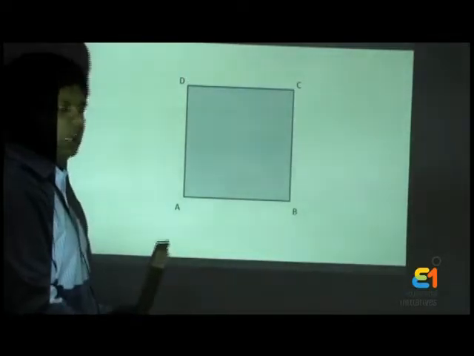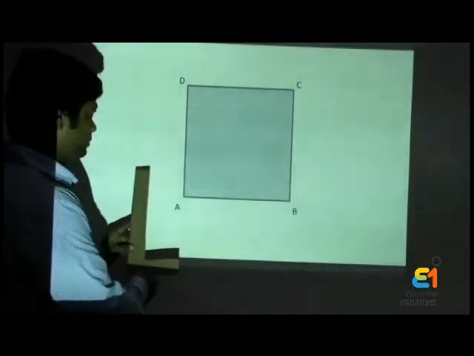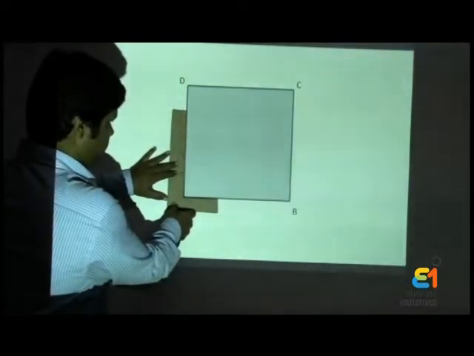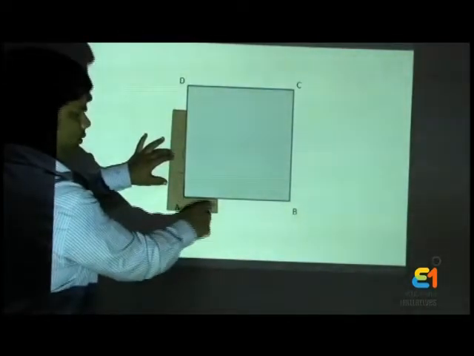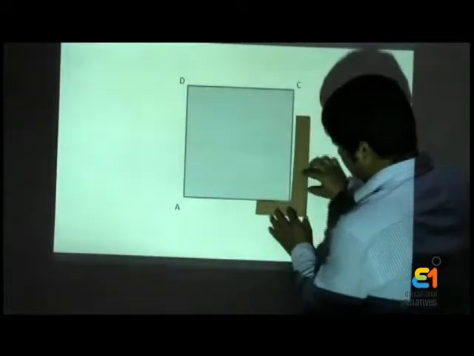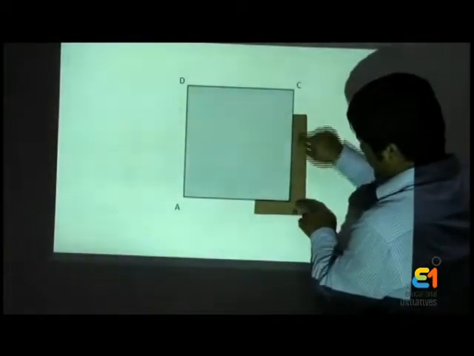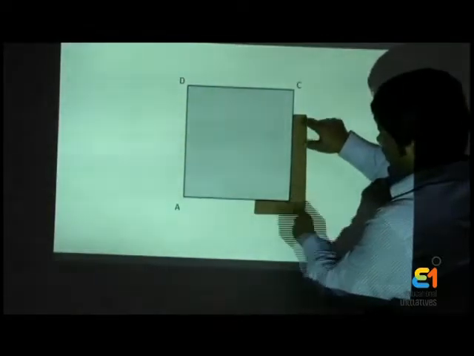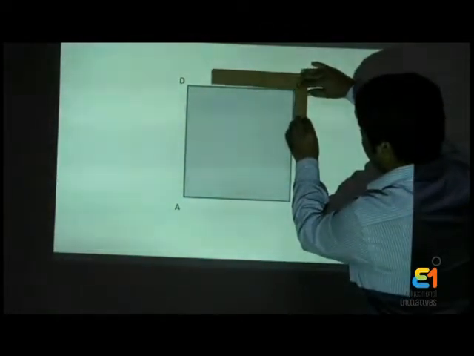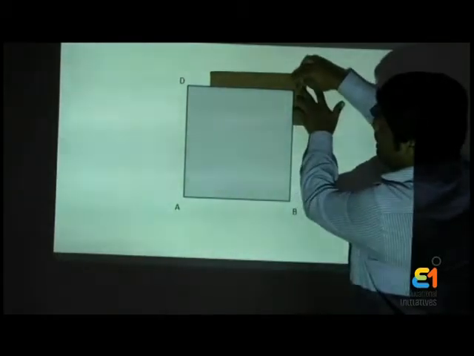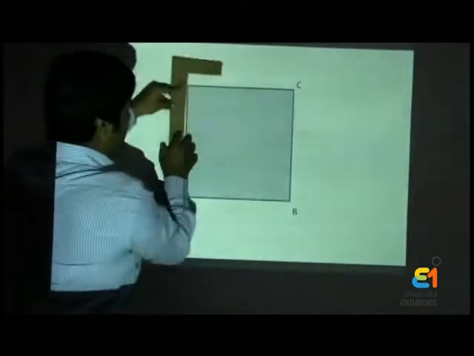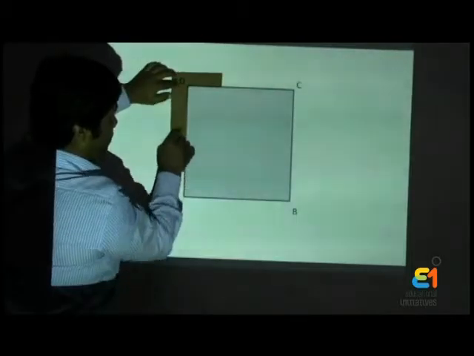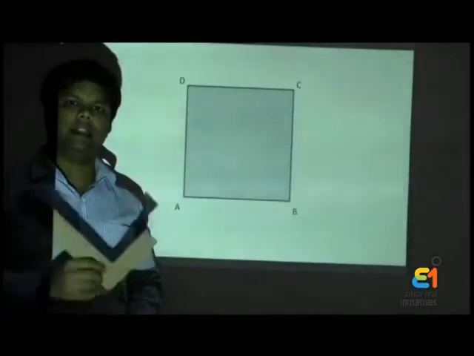ABCD is the shape. Now let's check the angles of the shape. Angle A is the right angle because it forms a square corner. Angle B is the right angle because it forms a square corner. Angle C is also a right angle as it forms a square corner. And similarly, angle D is the right angle because it forms a square corner. So you see that in this shape, all the 4 angles are right angles.